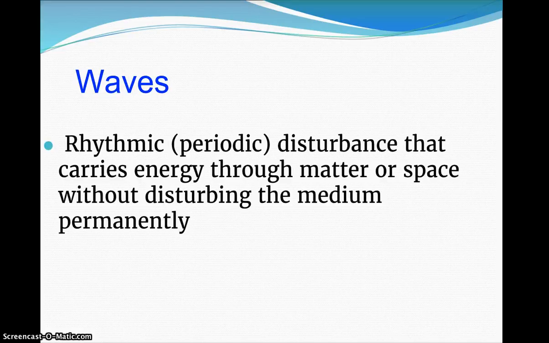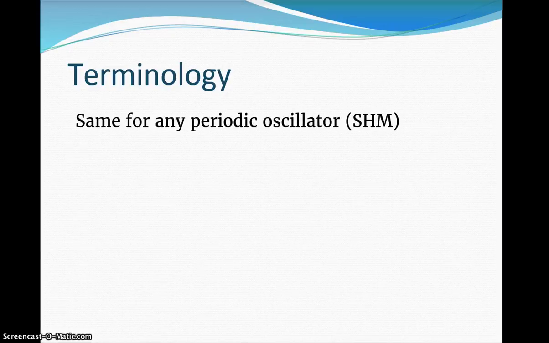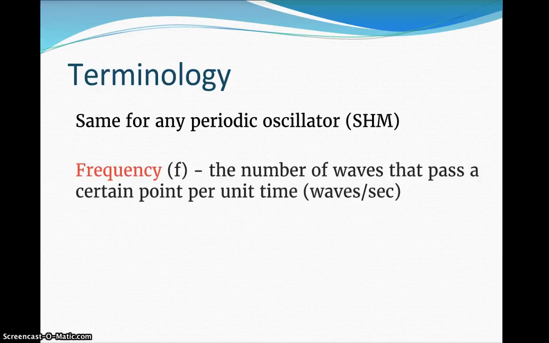What is a wave? A wave is a rhythmic disturbance that carries energy through matter or space without disturbing the medium permanently. So that means that this disturbance carries energy without permanently disabling or displacing the material that it's traveling through. Some terminology that we're going to work on today is very similar to what we saw in simple harmonic motion. So that's nice. This should make this fairly easy for us to understand.